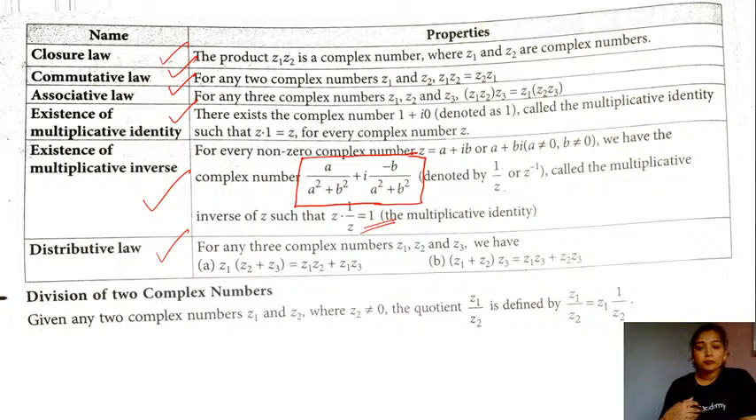Now the next basic algebra that we have is division of two complex numbers. Suppose you have two complex numbers z1 and z2, where z2 is not equal to 0, right? Then the quotient in this case is defined by z1 into 1 divided by z2, that is, z1 multiplied with the multiplicative inverse of z2 will be the quotient for the division here.